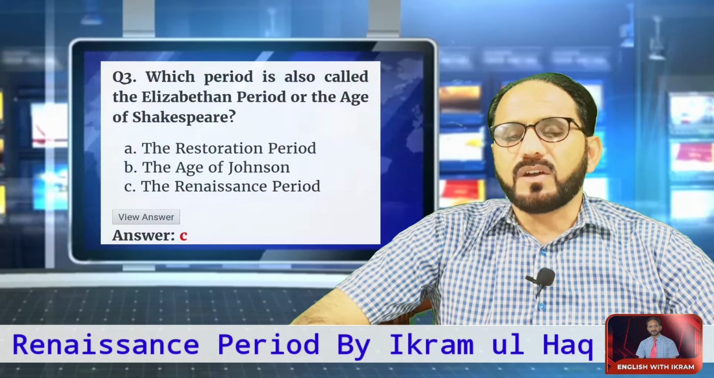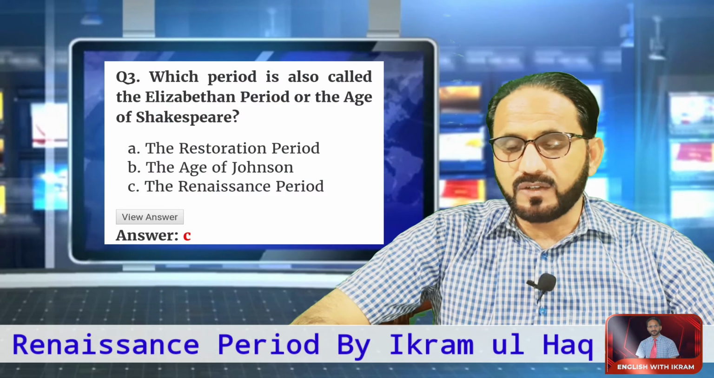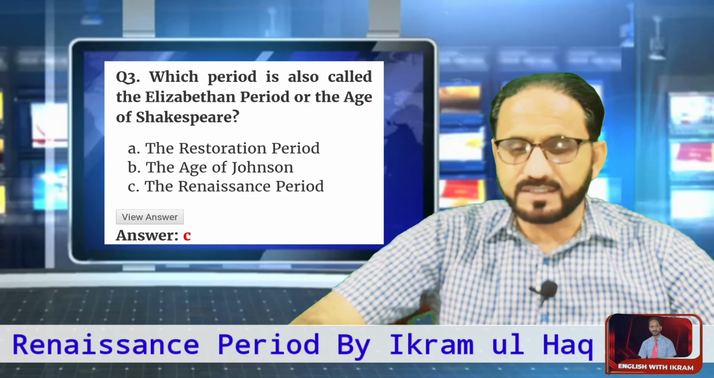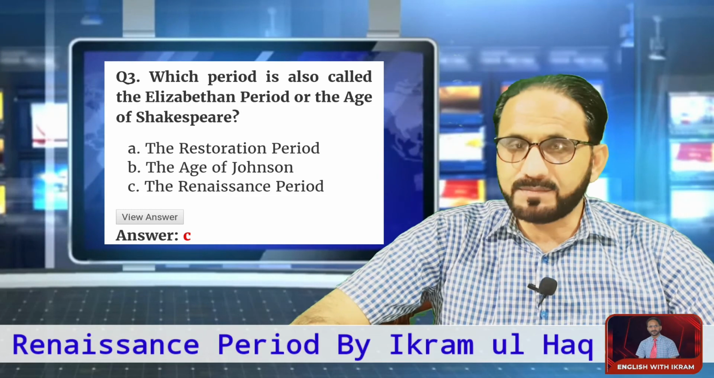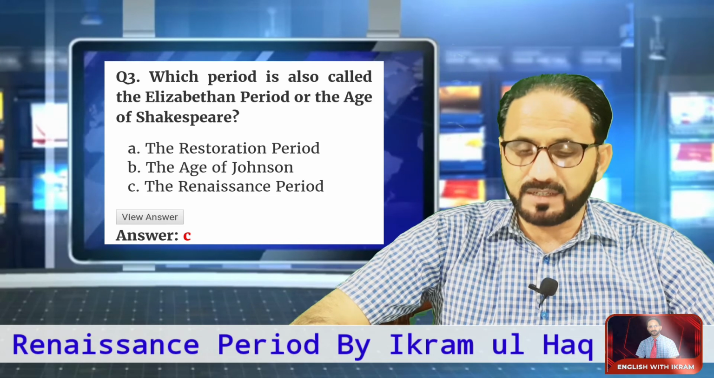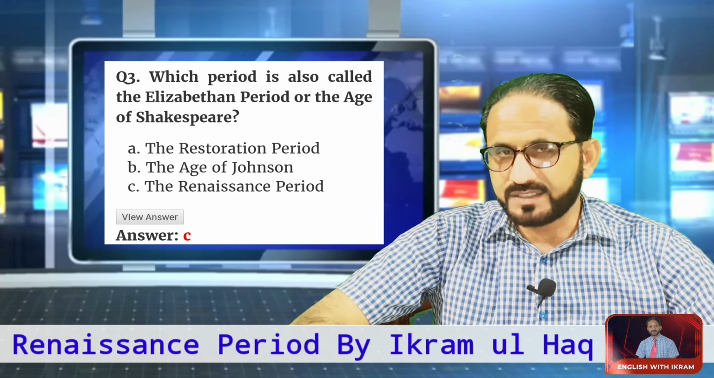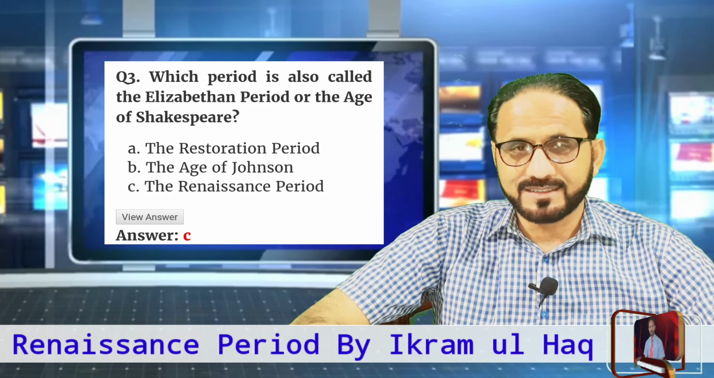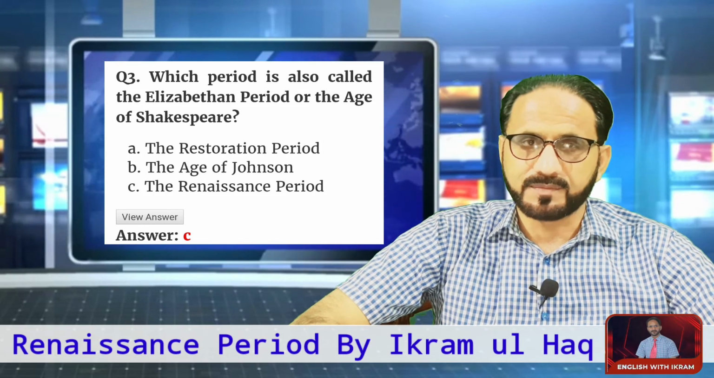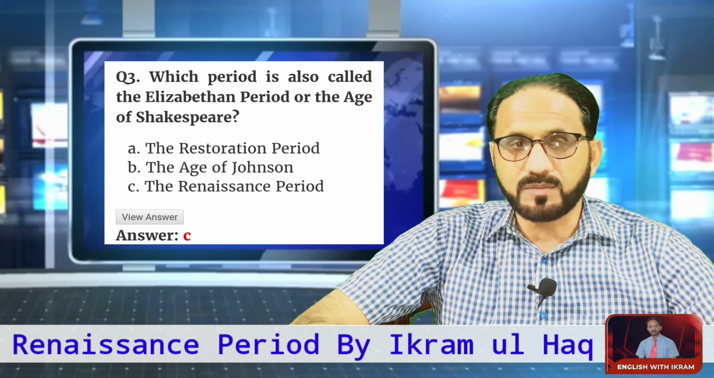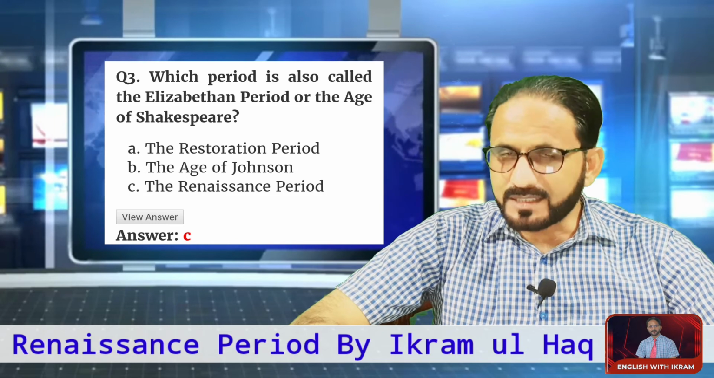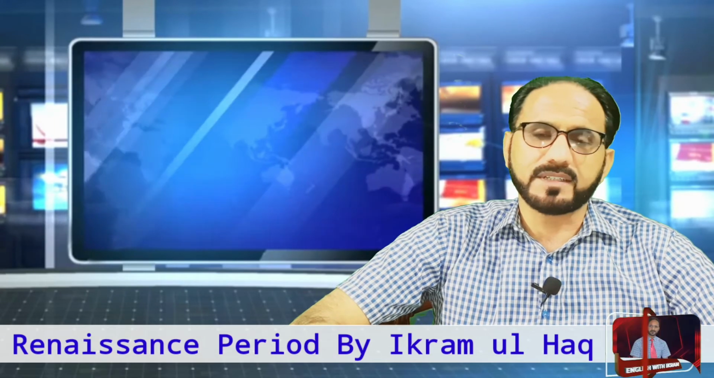Next, which period is also called the Elizabethan period or the age of Shakespeare? Which period of the history of English literature is also called the Elizabethan period or the age of Shakespeare? The Restoration period, the age of Johnson, or the Renaissance period? Again, the right option is option C, the Renaissance period. So another piece of information for you about the Renaissance period is that it is also called the Elizabethan period or the Shakespearean period.